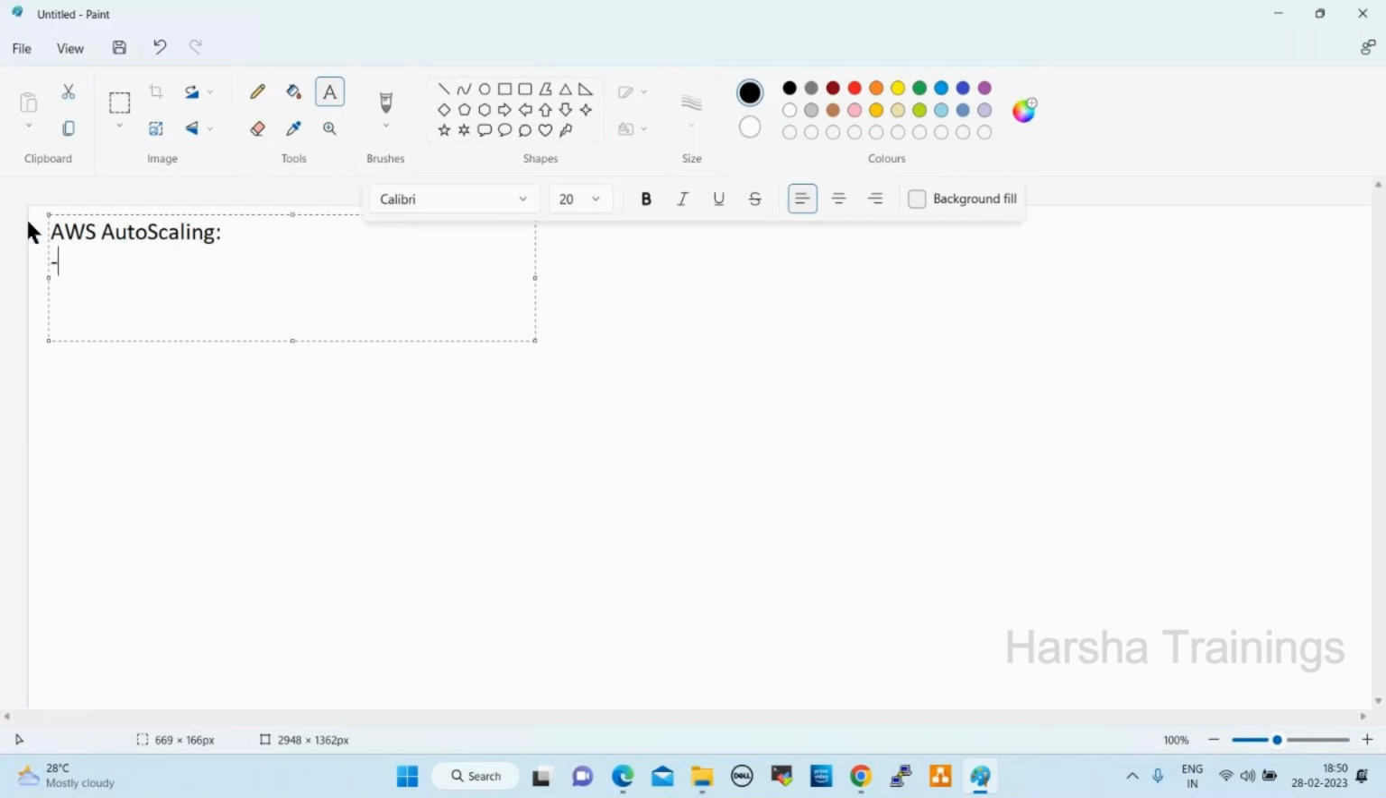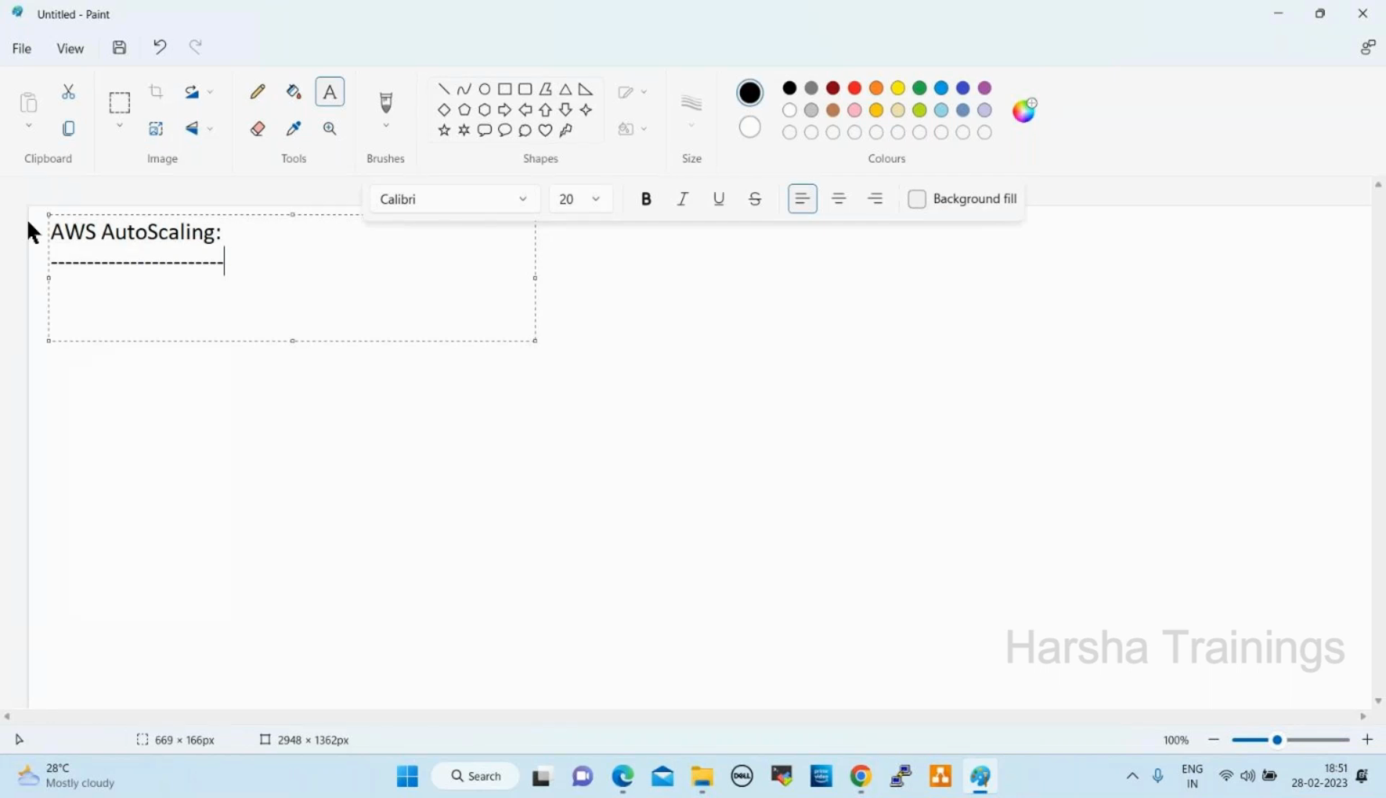What is auto scaling? Auto scaling is a service which will monitor and adjust compute resources to maintain your applications up and running fine, 24 by 7, right? So, for example,